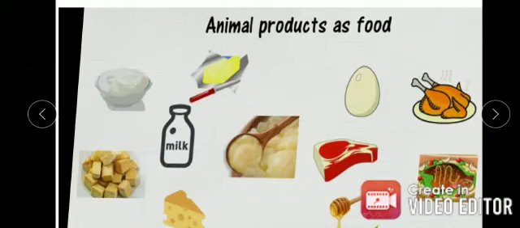Animal products as food. An important animal product which is used as food is milk. Milk can be used for drinking or for converting it into milk products like curd, butter, ghee, cheese, paneer, etc. Other animal products which are used as food are eggs, chicken, mutton, fish, honey, etc.